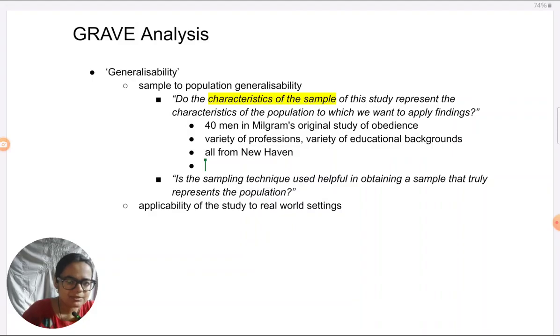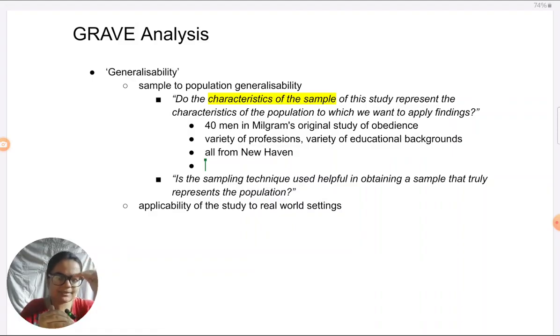Did Milgram mention anything like he's doing the study only to understand how obedient teachers are, or how obedient clerks are, or how obedient doctors are? No, in fact, he has explicitly mentioned he wants to show that anyone would be obedient in a pressurizing situation, right? That means his target population is all of the people in the world. So he does not have any restricted population to which he wants to apply findings. Considering that, you always have to have the target population in mind.